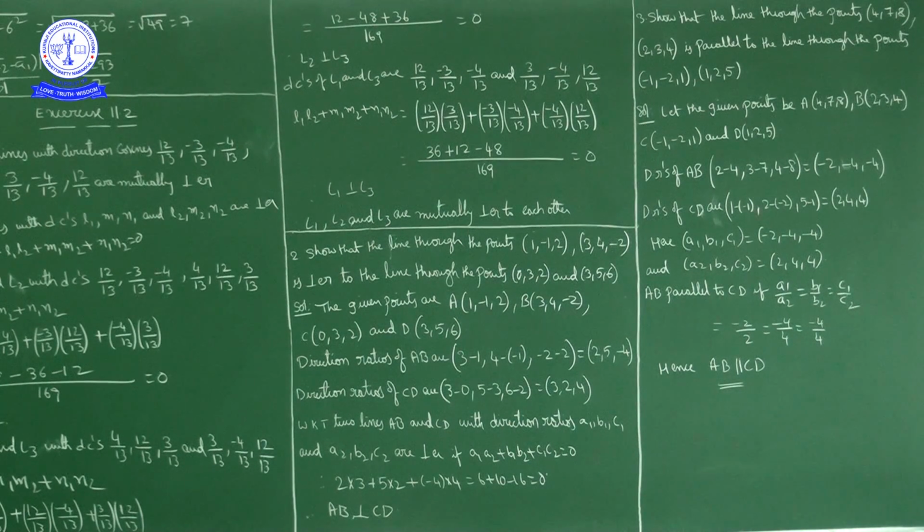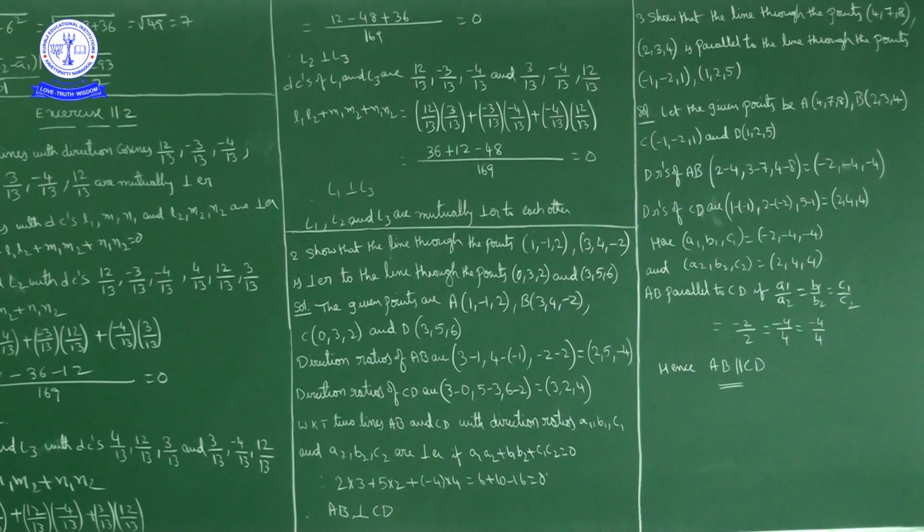Now similarly, the direction ratios of the line joining C and D. The direction ratios of CD: x2 minus x1 is 3 minus 0, y2 minus y1 is 5 minus 3, z2 minus z1 is 6 minus 2. So we get 3, 2, 4. The direction ratios of CD are 3, 2, 4.